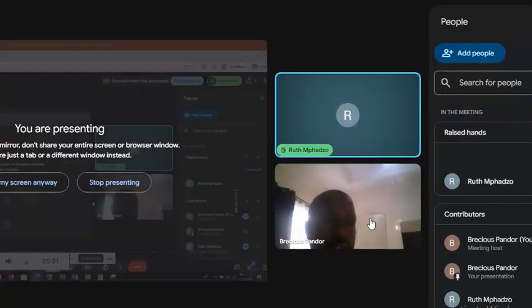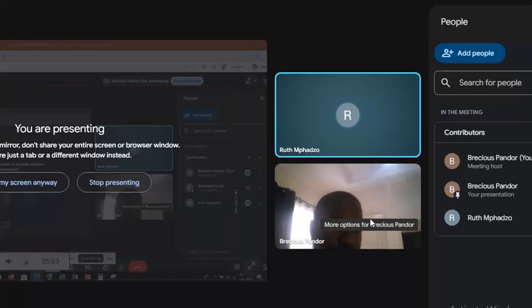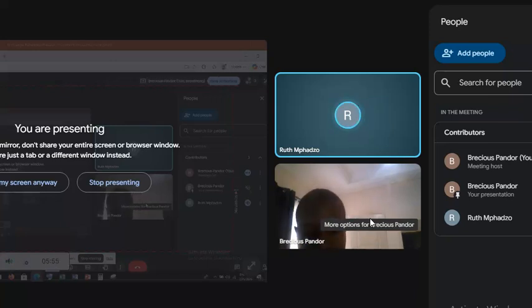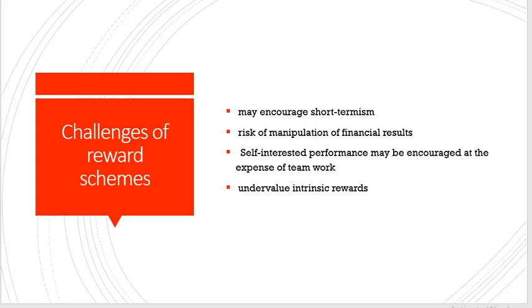Yes, Ruth. That's okay. I wanted to ask much on first point that it encourages short-termism. Like we are rewarding someone the shares. And not only shares, but sometimes you can reward that person bonuses.